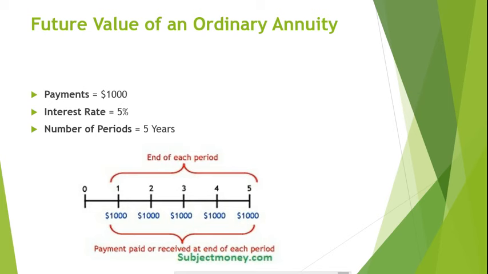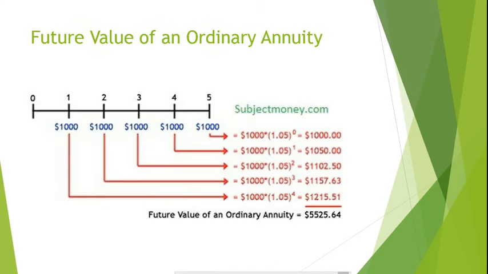To solve the future value of an ordinary annuity, you would solve the future value of each payment individually. The payment made in period 1 will earn interest over 4 periods until it is withdrawn, so the future value would be 1,000 times 1.05 to the 4th power, giving us a future value of $1,215.51. The payment made in year 2 will earn interest over 3 periods, so the future value will be 1,000 times 1.05 to the 3rd power, giving us a future value of $1,157.63, and so on.